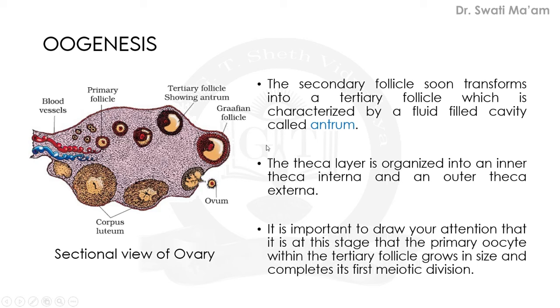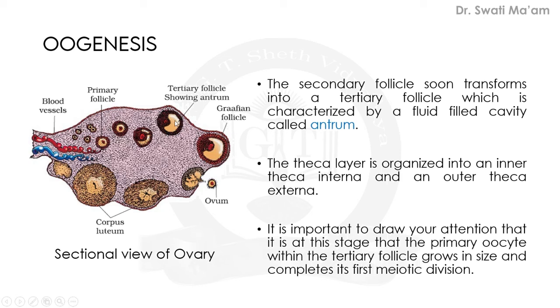Now let us see what happens to the secondary follicle. The secondary follicle soon transforms into the tertiary follicle, which is characterized by a fluid filled cavity known as antrum. You can see here, these are primary follicles, then the theca is developed, the layers are formed, you can see the layers developed, then a cavity develops here, and this is the cavity which is prominently seen. So this is the tertiary follicle showing antrum. This cavity is known as antrum. Okay.